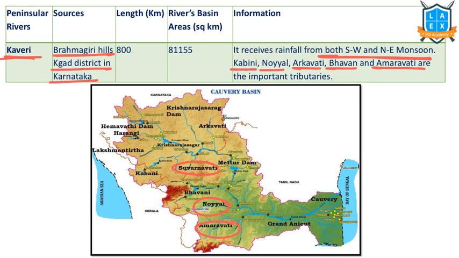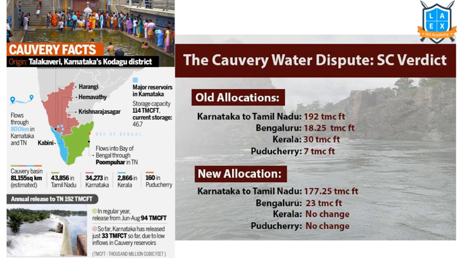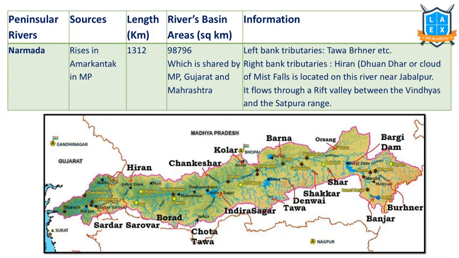Kaveri river meets the Bay of Bengal. So this is the Kaveri river water dispute. Kaveri water allocations, and how Kaveri water is distributed between 4, that is 3 states and the Puducherry Union Territory.